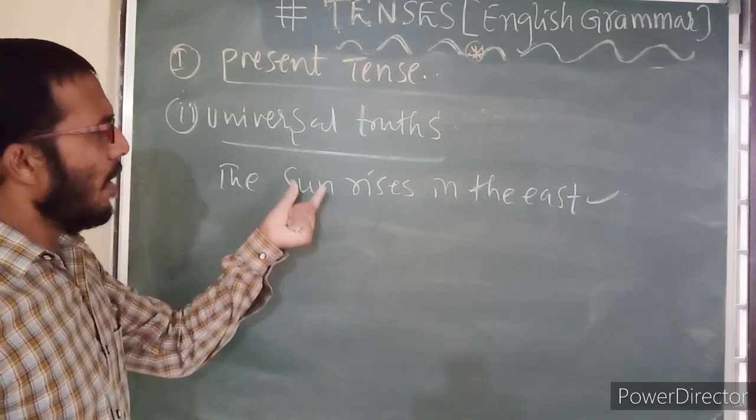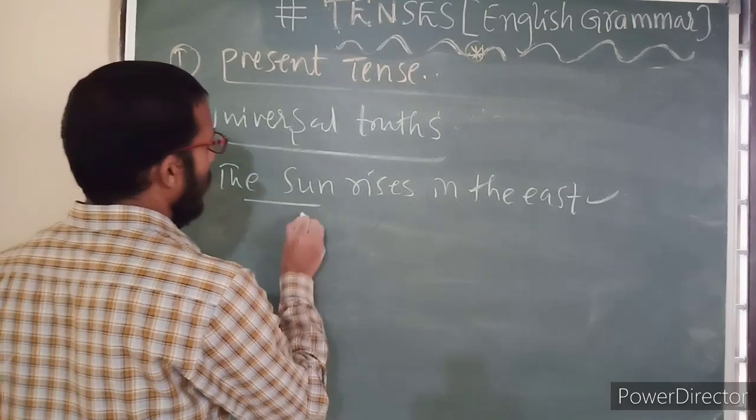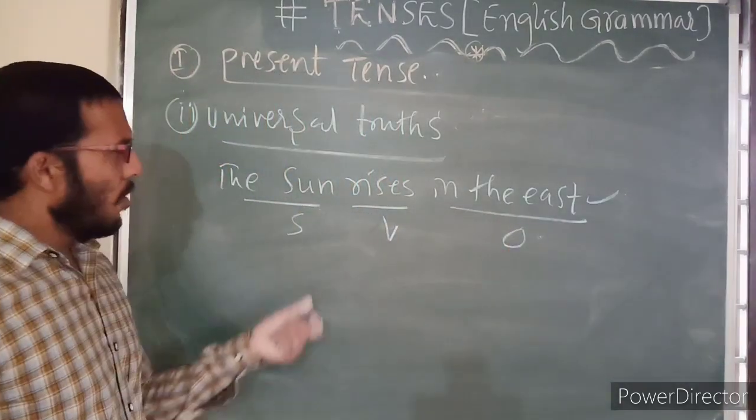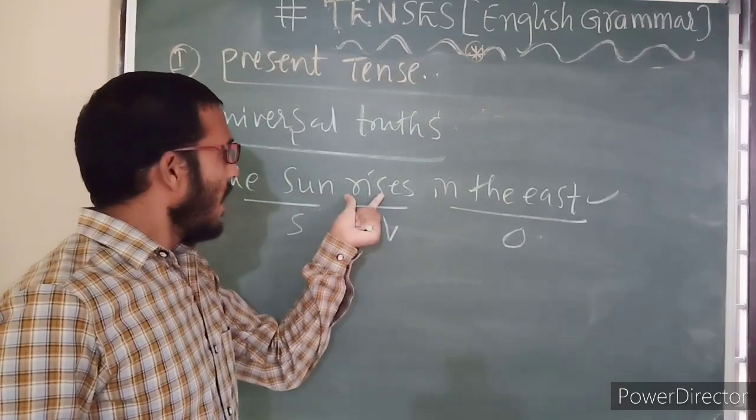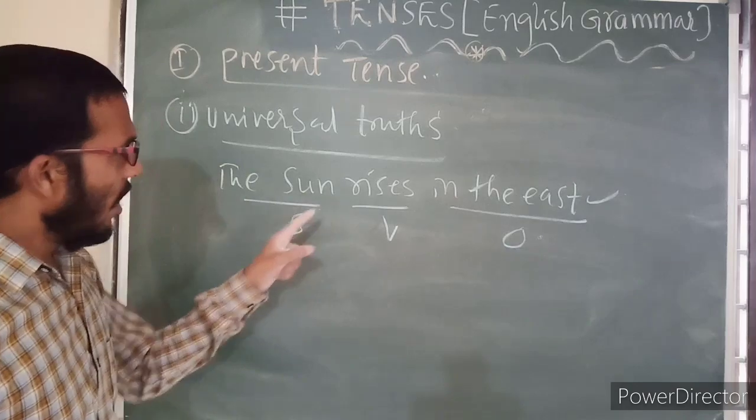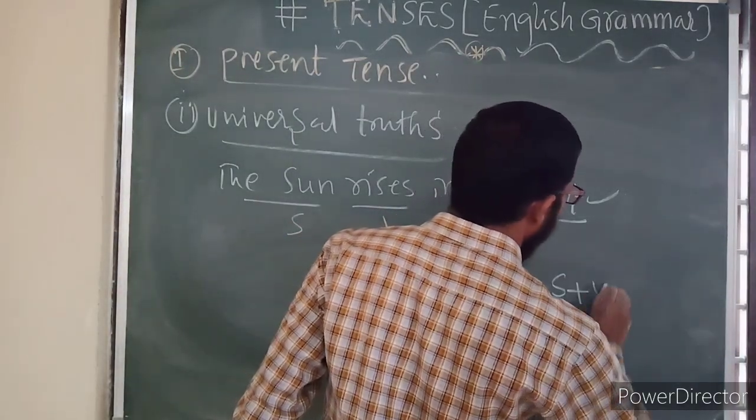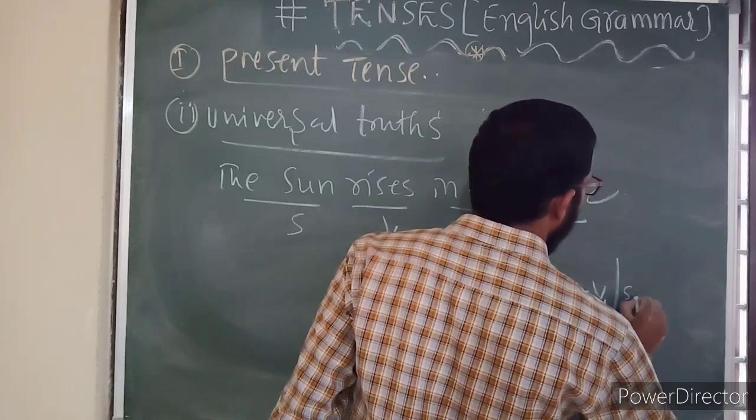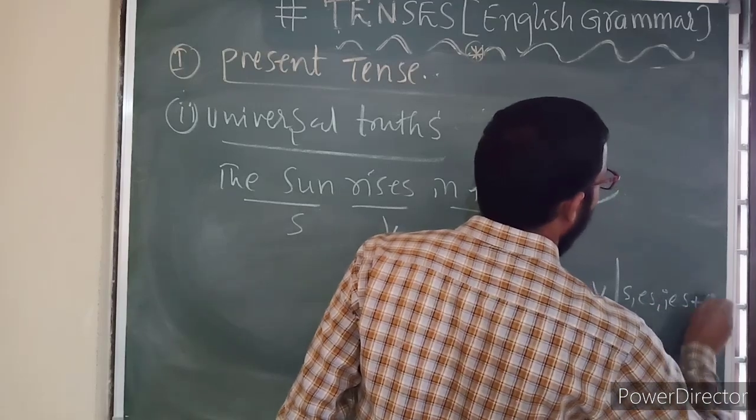So this kind of statement we need to express in simple present tense only. See here, this is called the subject, this is called the verb, this is called the object. But I wanted to tell you here, when I write s-i-r-i-s-e-s here, in the case of simple present tense, when we add to the verb one form, we need to add s or es or ies plus object.